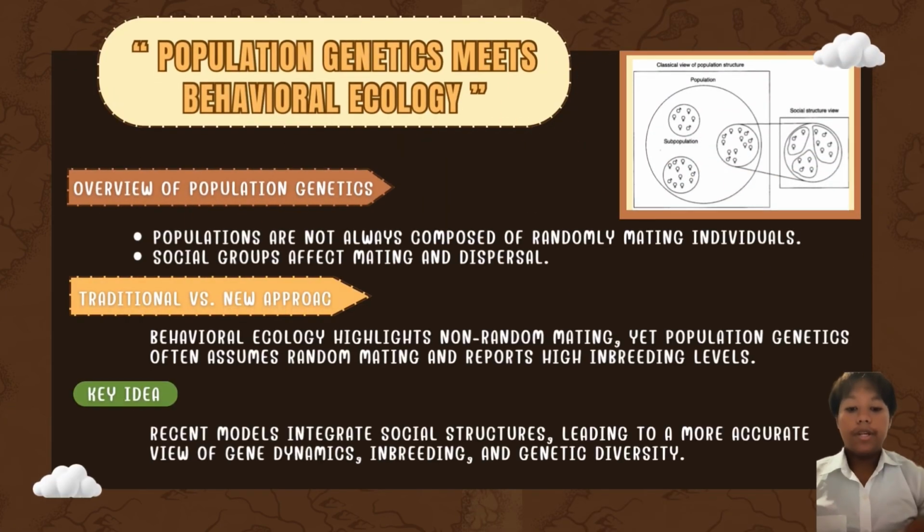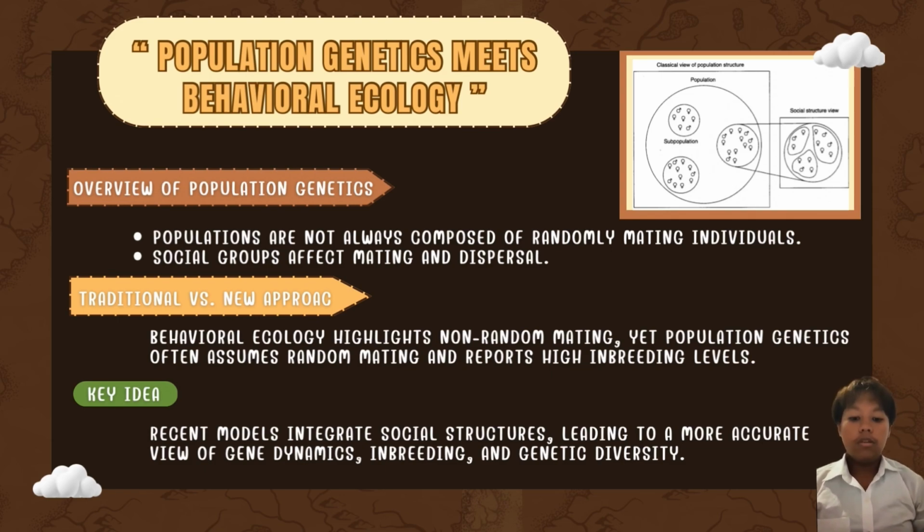Population genetics mirrors behavioral ecology. Overview of population genetics: populations are large groups composed of randomly mating individuals. Social groups affect mating and dispersal. The traditional approach assumes random mating, while behavioral ecology highlights non-random mating.